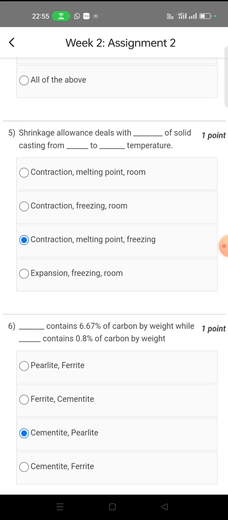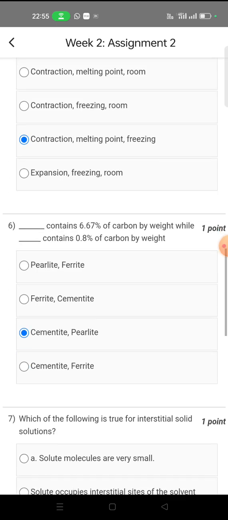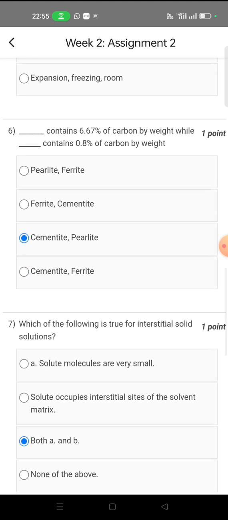Shrinkage allowance deals with the contraction of a solid casting from melting point to freezing temperature. So when a casting freezes from melting point to freezing temperature, then the shrinkage occurs. Now come to question number 6.